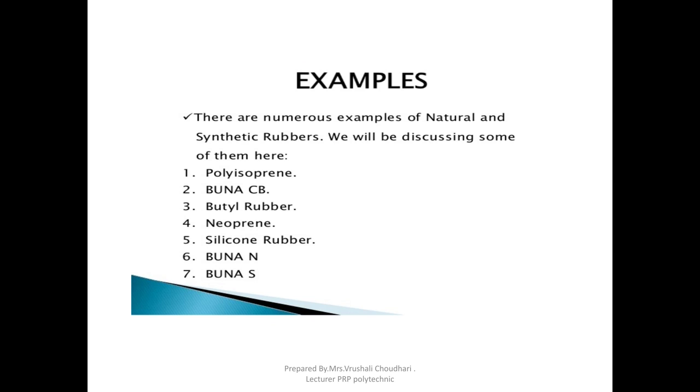Examples of synthetic rubbers are polyisoprene, Buna CB, butyl rubber, neoprene, silicone rubber, Buna N and Buna S. These are the main artificially manufactured rubbers used in industry.